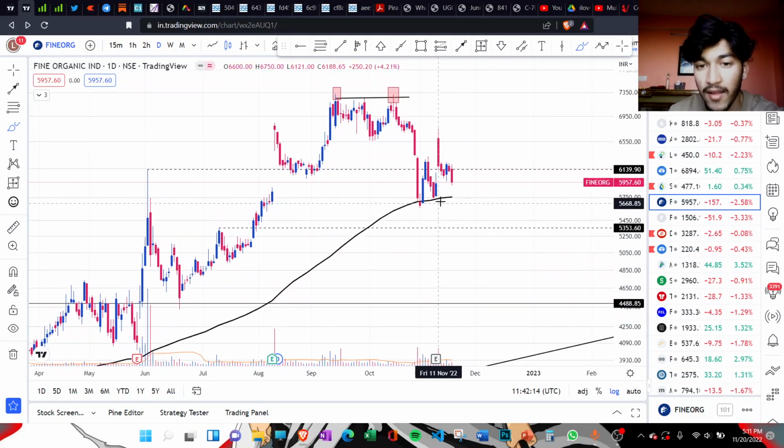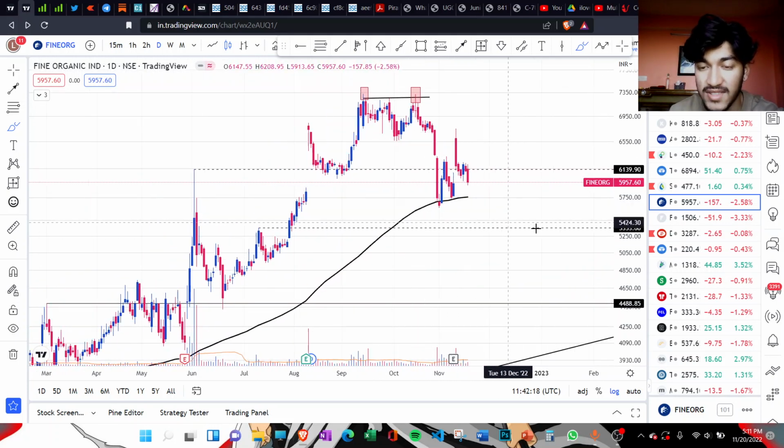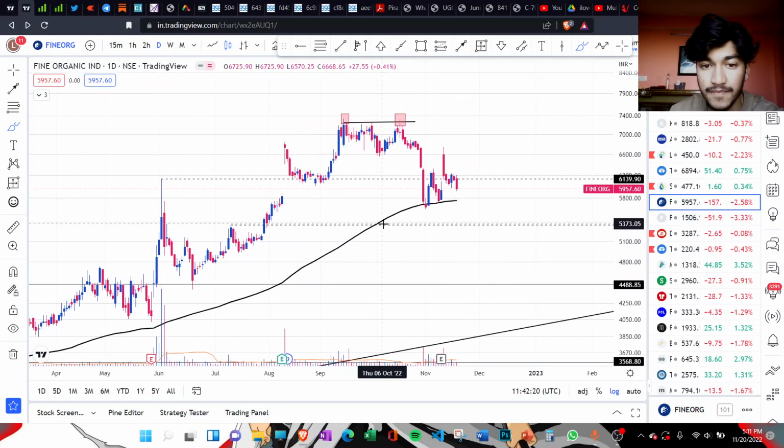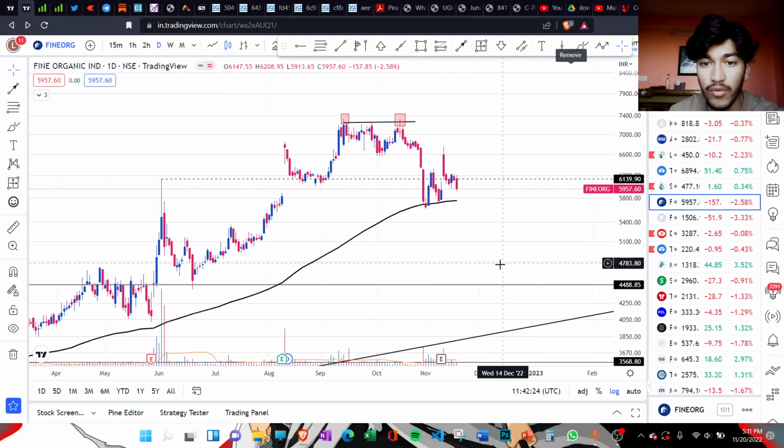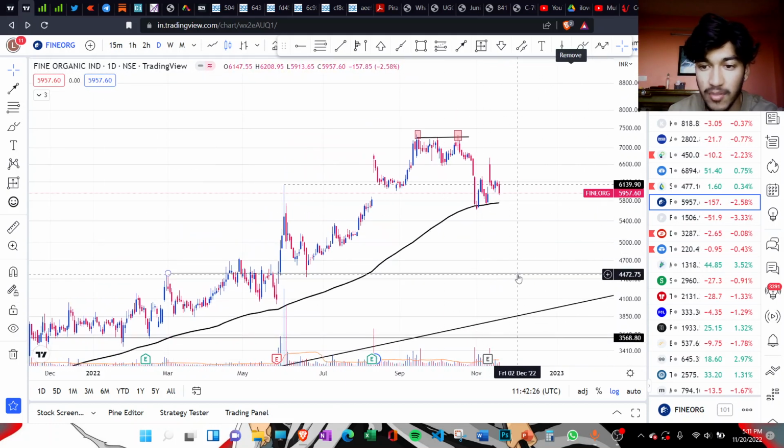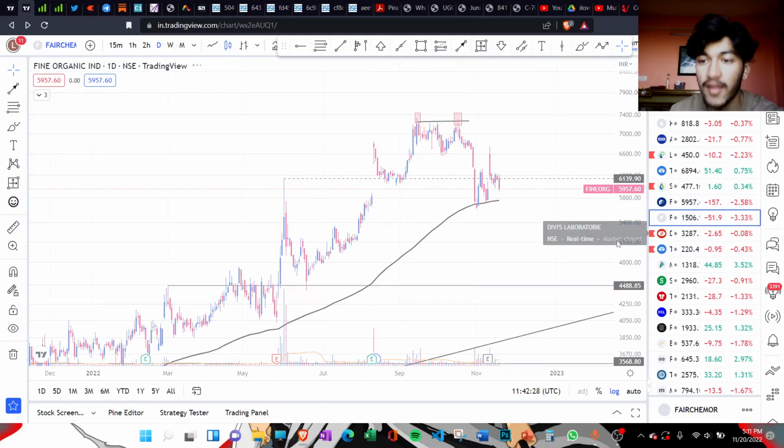And if you're holding it, then you need to specially watch whether it crosses this area or not. Don't focus on this one. Let me remove this marking. So the next major support is at 4480 level.